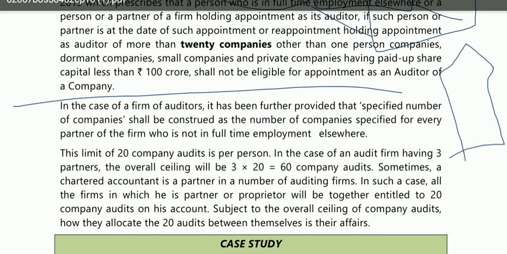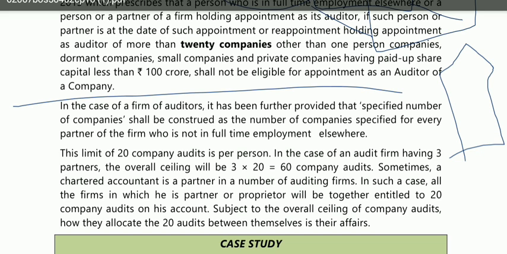That means if it is an audit firm, then the condition of full-time employment and this limit of 20 companies will be applicable for all the partners. That means this particular limit is not per firm, but it is per person, per individual.